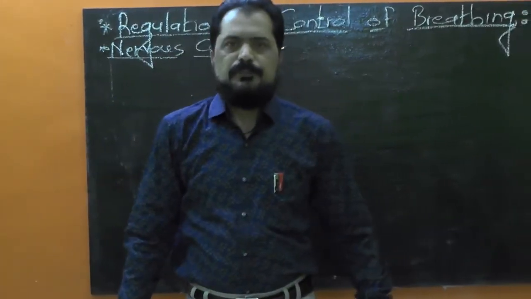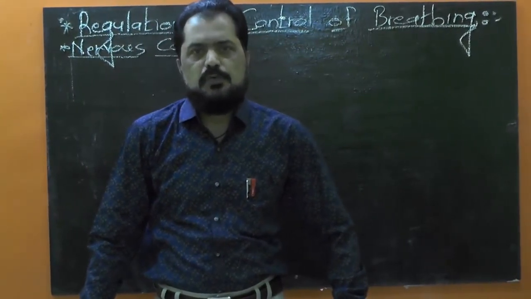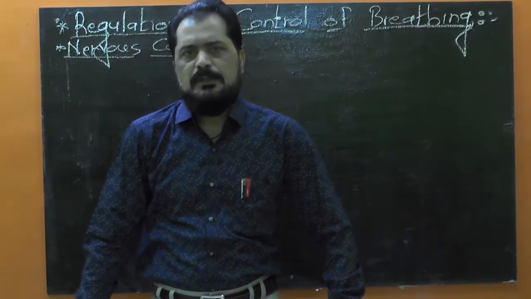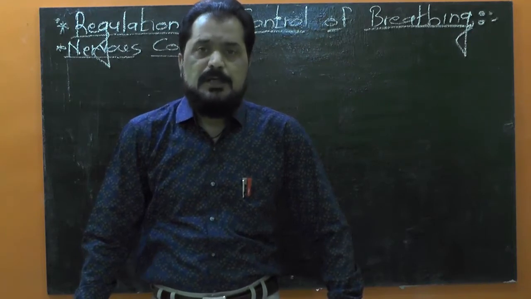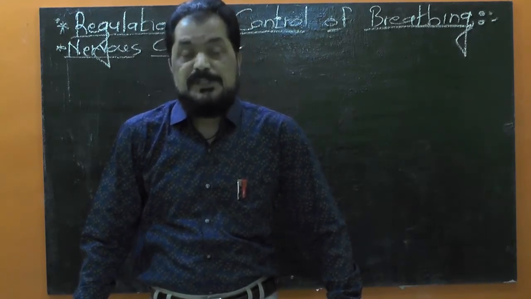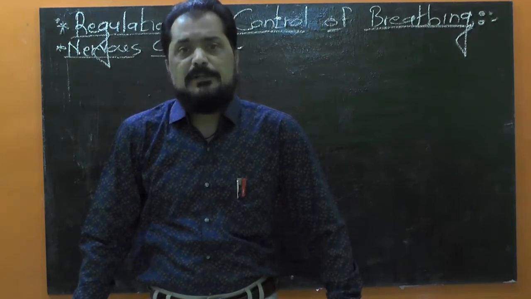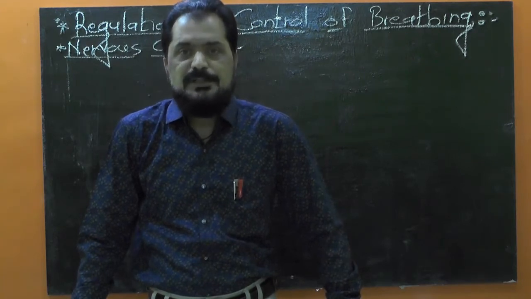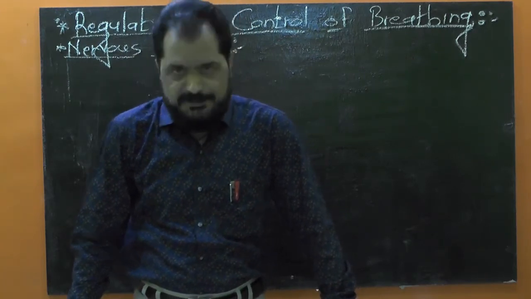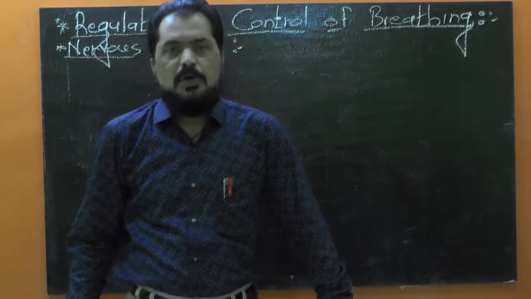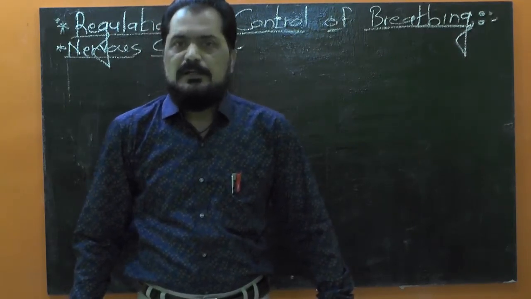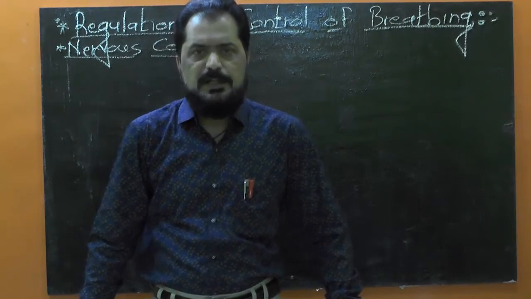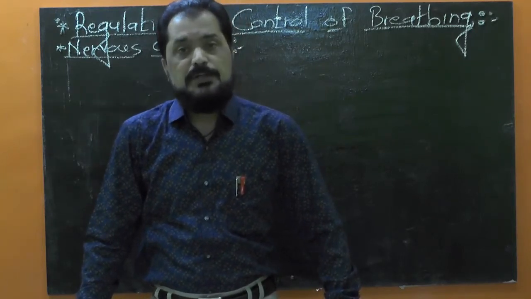Just as I told you, nervous control means control over the act of breathing by the brain, by the nervous system. We are all aware that breathing, normal steady breathing, the act of breathing during normal, steady and calm conditions, is an involuntary act, isn't it? When we are in normal condition, breathing is considered an involuntary act. What does involuntary mean? It is to be carried out not according to our will.